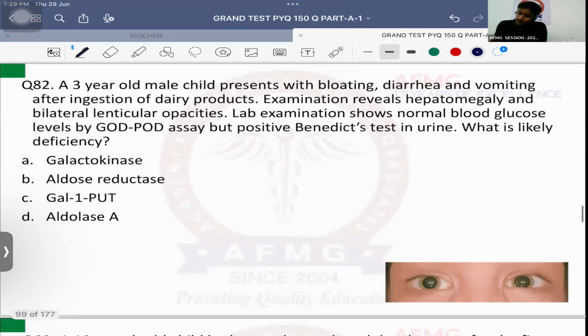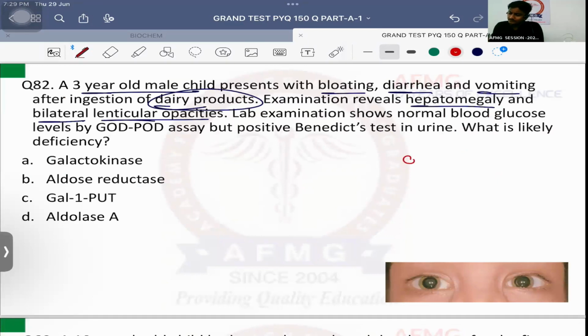Question number 82. A 3-year-old male child presents with bloating, gas formation, diarrhea, vomiting after ingestion of dairy products. Examination reveals hepatomegaly and there are bilateral lenticular opacities. Okay, opacities in the lens are nothing else but cataract. They are talking about some bilateral cataract in this child.